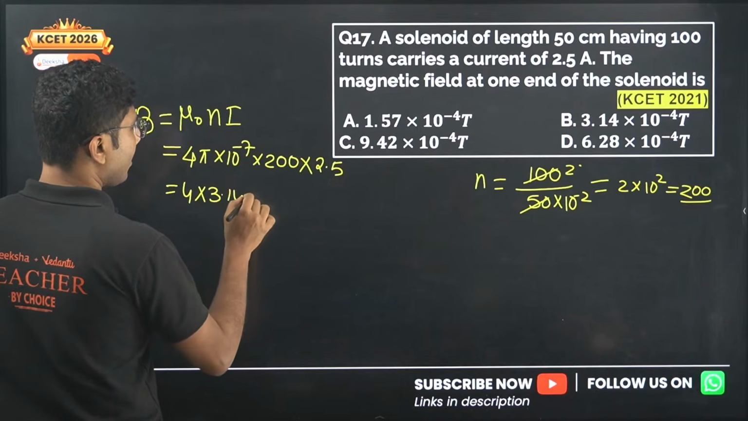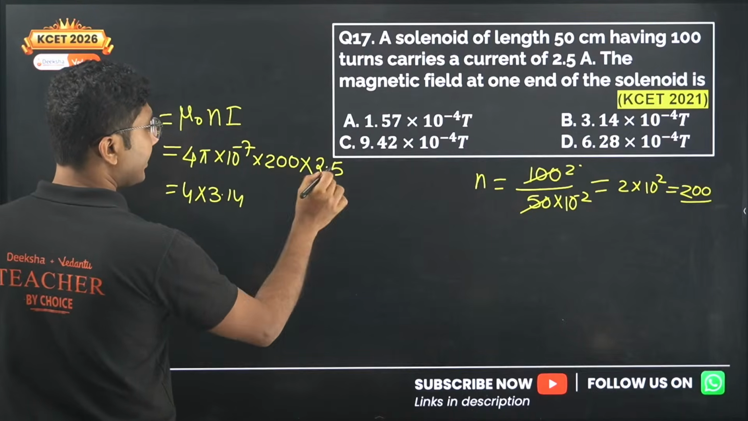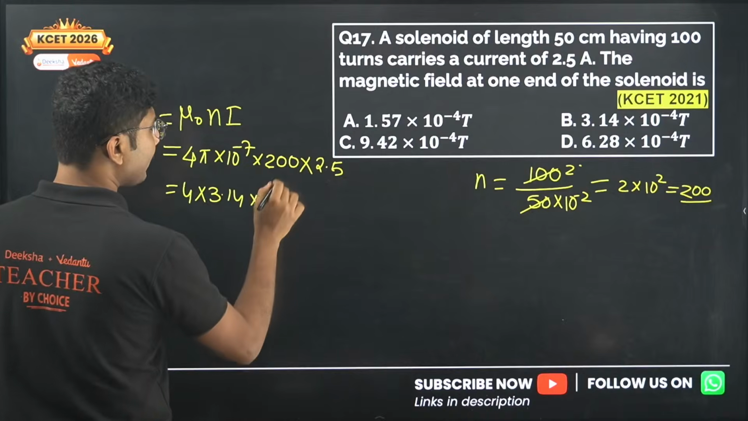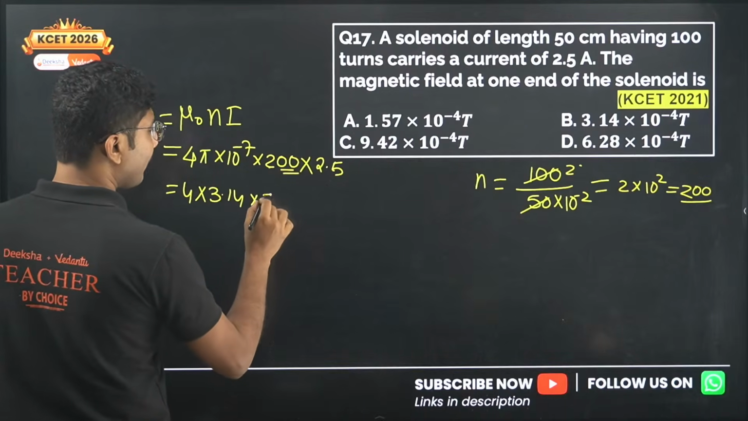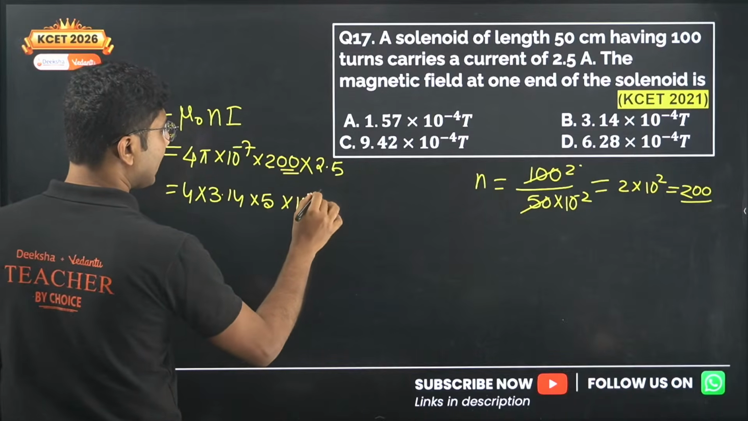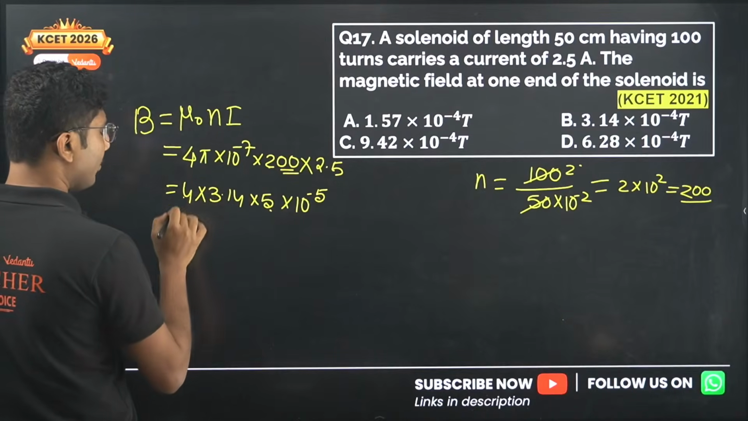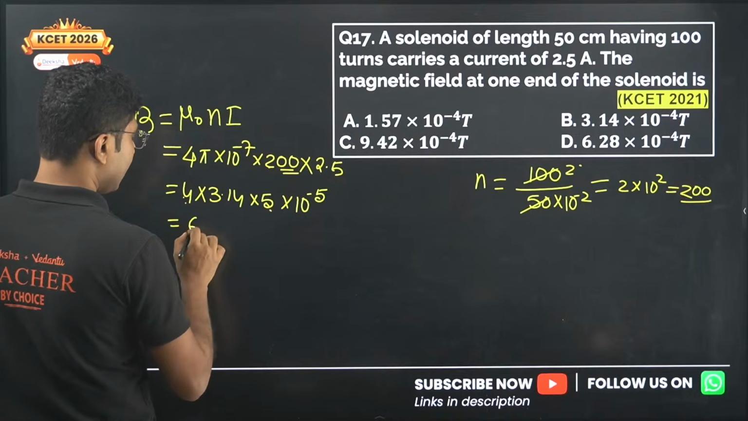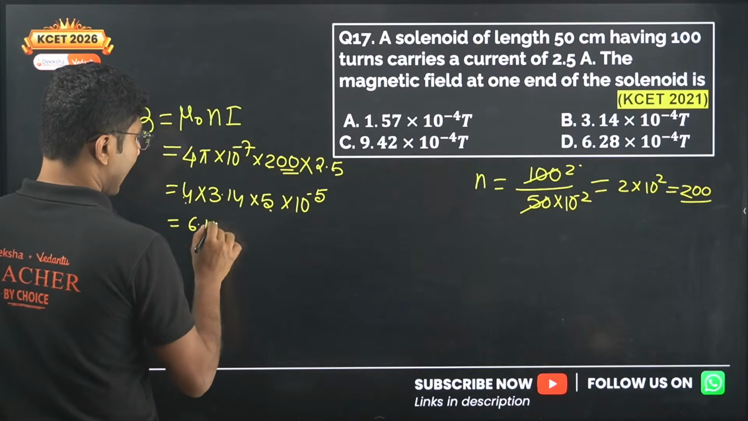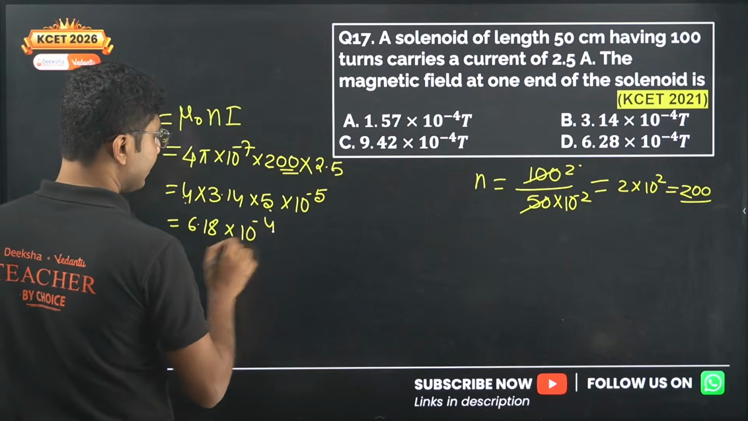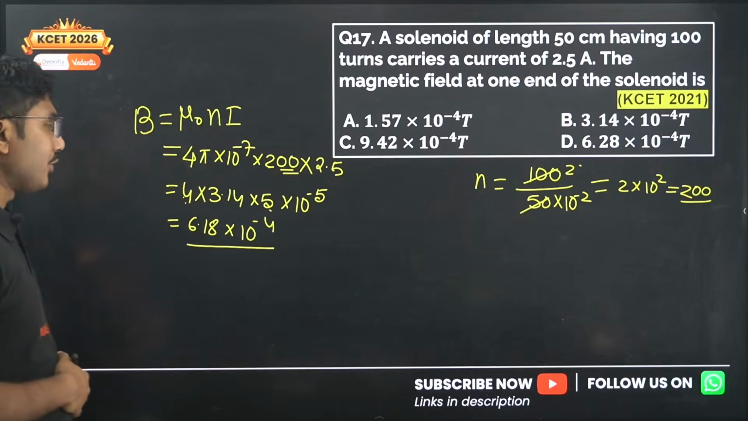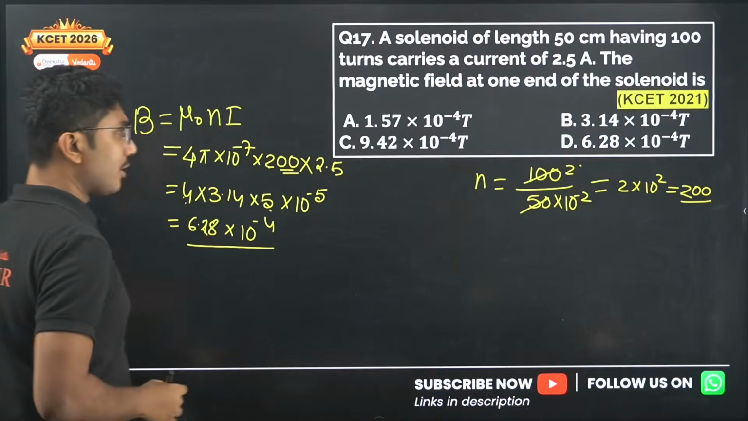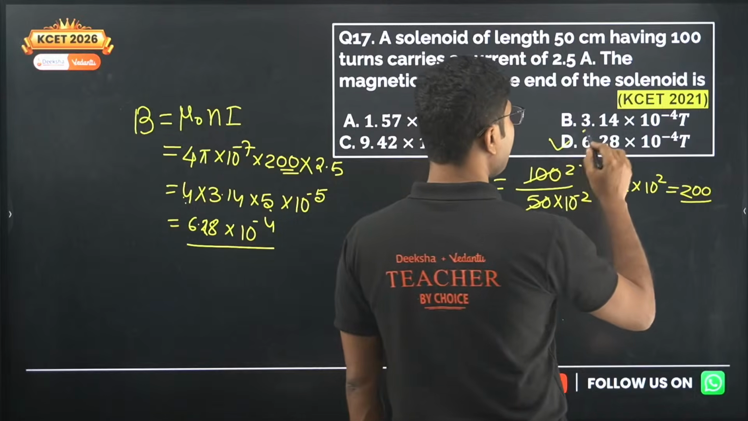That's it. Okay, 200 into 2.5 is 500. And if you take these 2 zeros out, you get 5 into 10 to the power of minus 5. 5 into 4 is 20. 20 into 3.14 is 62.8, and one zero was extra, so I will reduce it. So we get 6.28 into 10 to the power of minus 4. So the correct answer is option D.